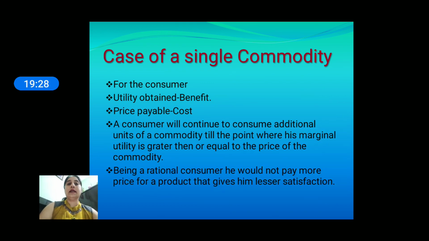Now, in the case of a single commodity, for the consumer, the utility obtained from the commodity is the benefit for the consumer, and the price which he has to pay for the commodity is like the cost. A consumer will continue to consume additional units of a commodity till the point where his marginal utility is greater than or equal to the price of the commodity.